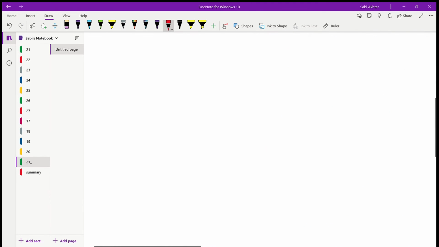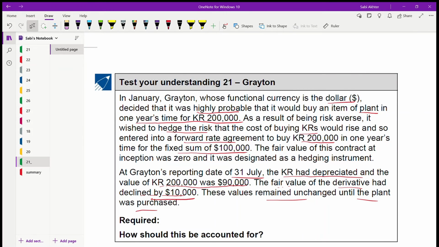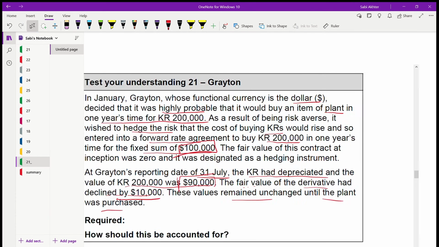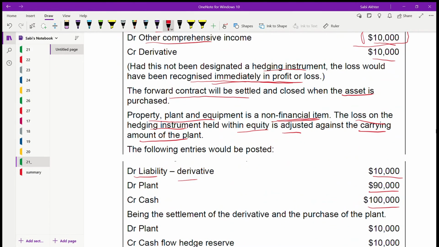Okay, just let us go through the figures again. So this is the amount of the plant you are getting, 90,000. And for how much? For the fixed sum of 100,000. You have to pay 100,000 cash. So credit cash, debit plant 90,000, and the liability is a derivative. You have to take it against the cost of the plant.